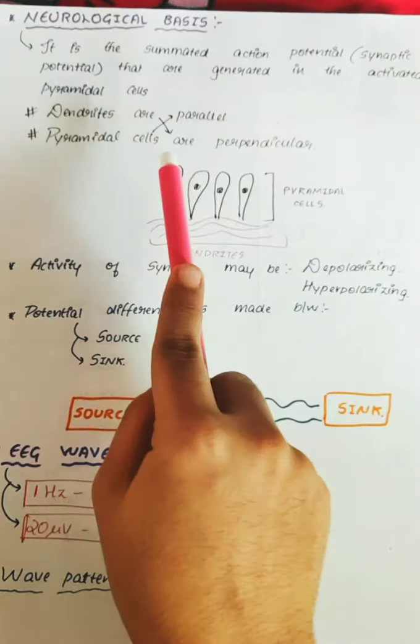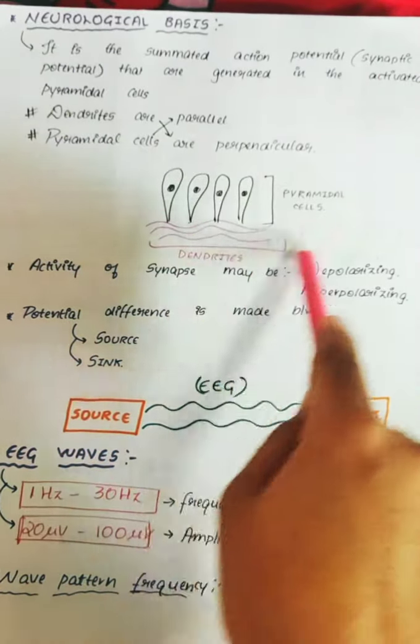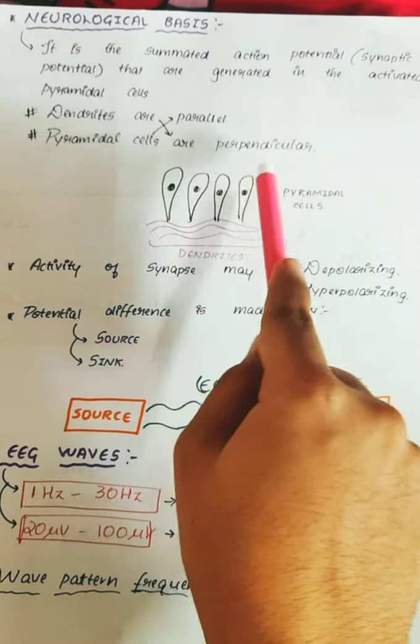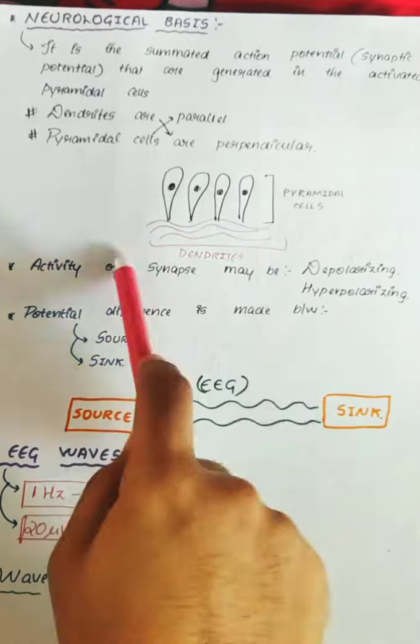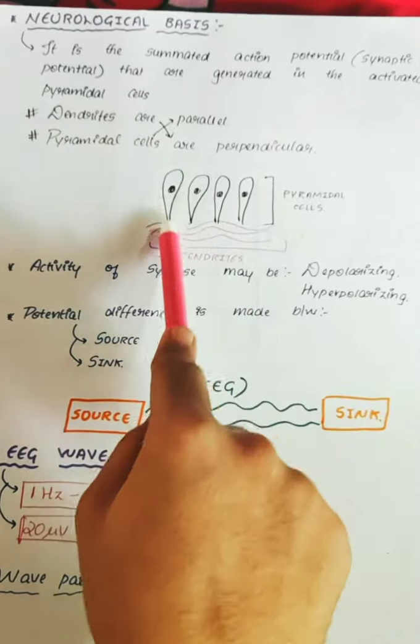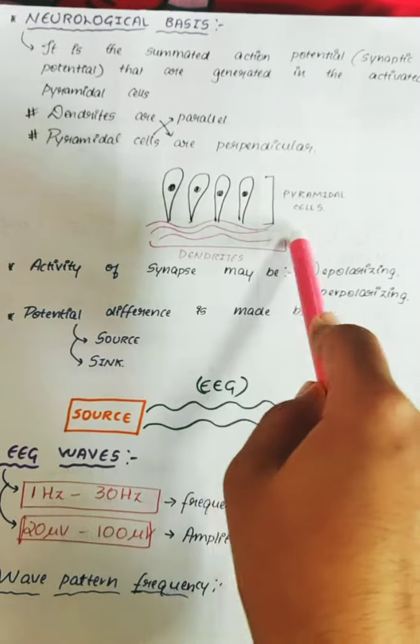Remember one thing: these pyramidal cells are arranged parallel to each other, as you can see in the diagram, whereas the dendrites are arranged perpendicular to the pyramidal cells.